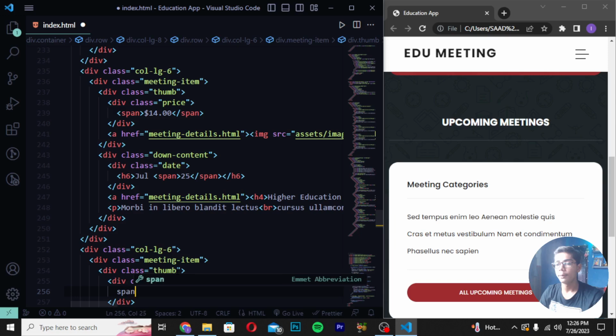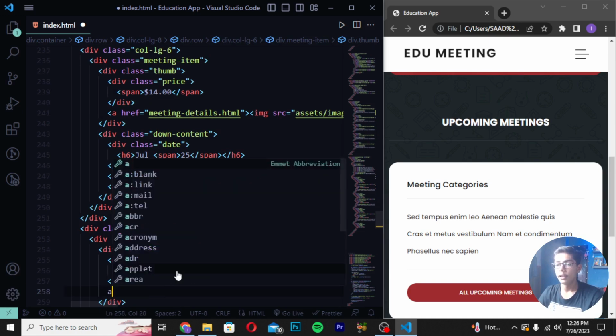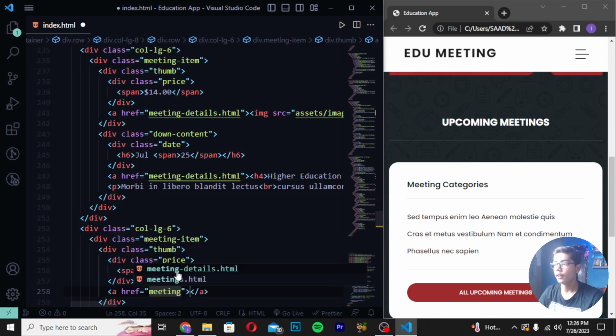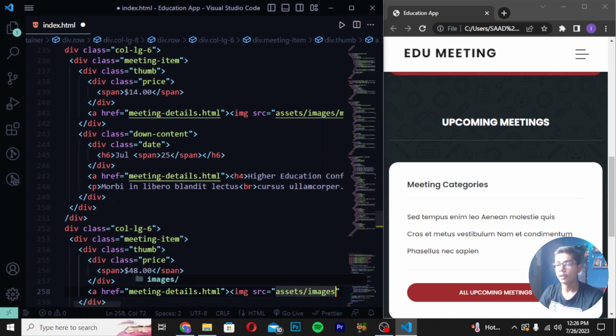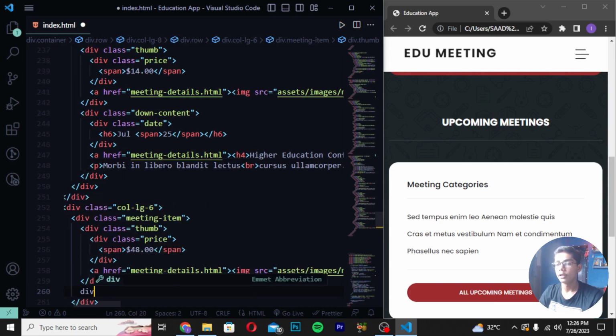Create a tag of span and then write here 48.00. Then after writing this tag you have to now just write here a tag, write here meetings file like this and then write img src slash, write here images slash and then I will be writing meeting-4. Save it. Then you have to now just create a div class again of down content.